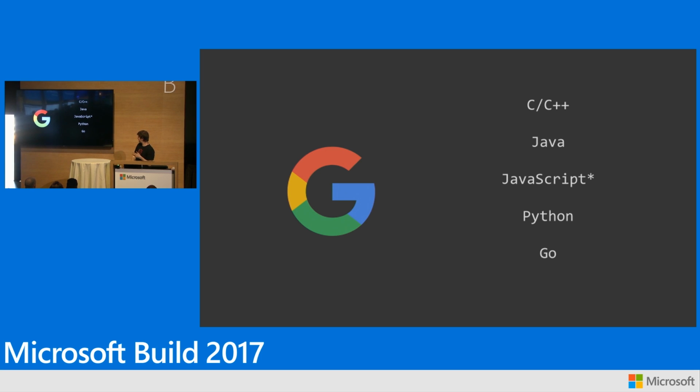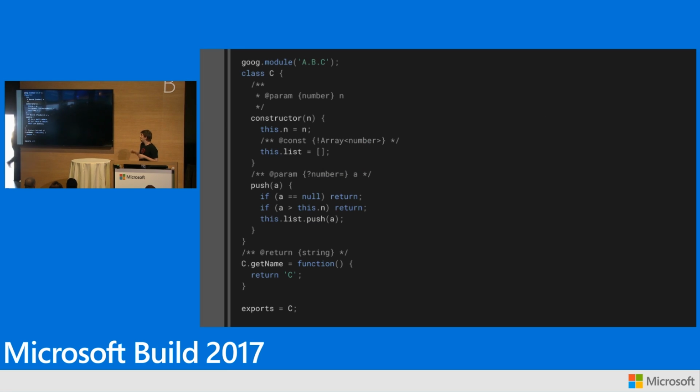So JavaScript is a thing that we've written all of our front-end code in for a long time. But we actually write it in kind of this special flavor of JavaScript. On the left side, this is Closure JavaScript, if you've heard of Closure Compiler. This is the sort of language that goes along with Closure Compiler. So you can see at the top, of course, we've got our own wacky kind of Google module format. We've got a class, right?